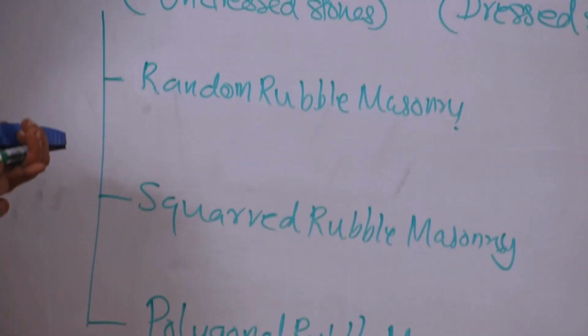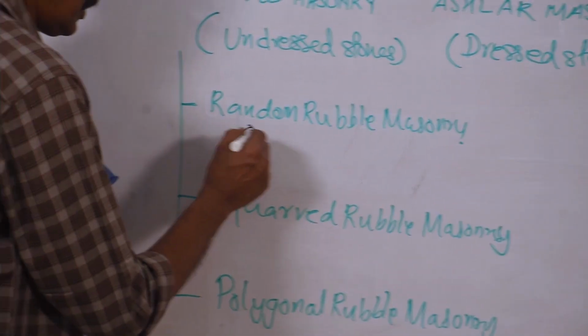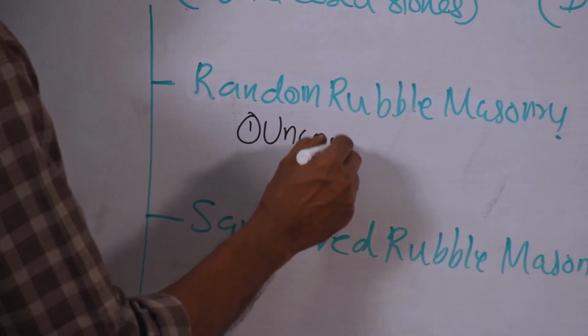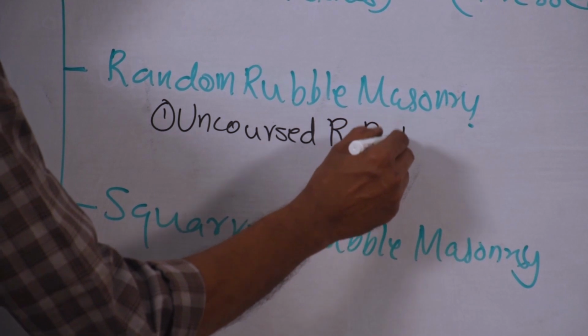Again, this random rubble masonry is divided into two. The first one, uncoarse random rubble masonry.